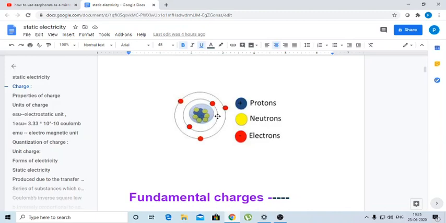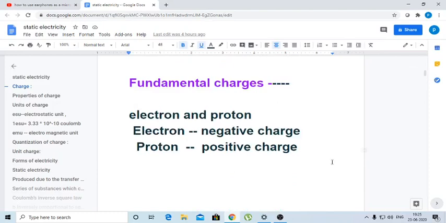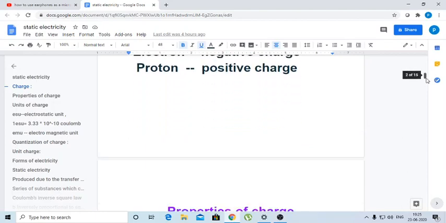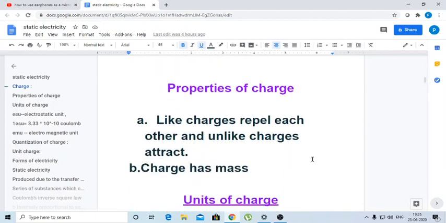So this influence, the property to attract or repel, is known as charge. The particle which has this influence is called a charged particle. As per the atomic theory, we have two fundamental charges: one is the proton and the second is the electron. Proton charge is considered positive, whereas electron charge is considered negative.